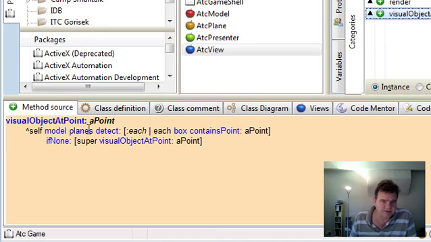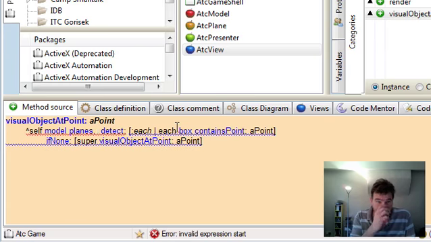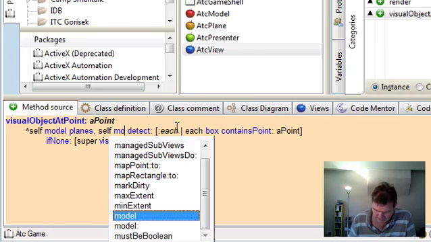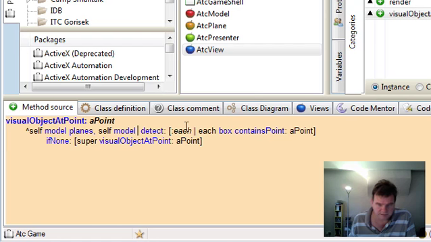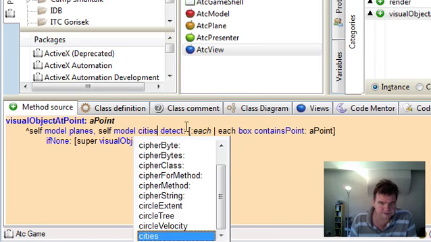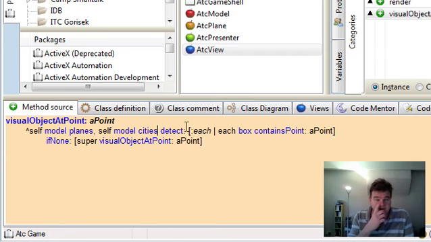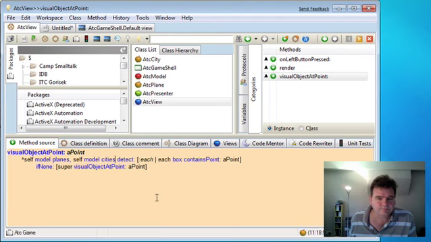So let's modify this method slightly to include the cities in the list of objects to search. So let's also append, using the comma method, cities to that. Okay, that's great. So now we should be able to click on cities inside the game and bring up an inspector.